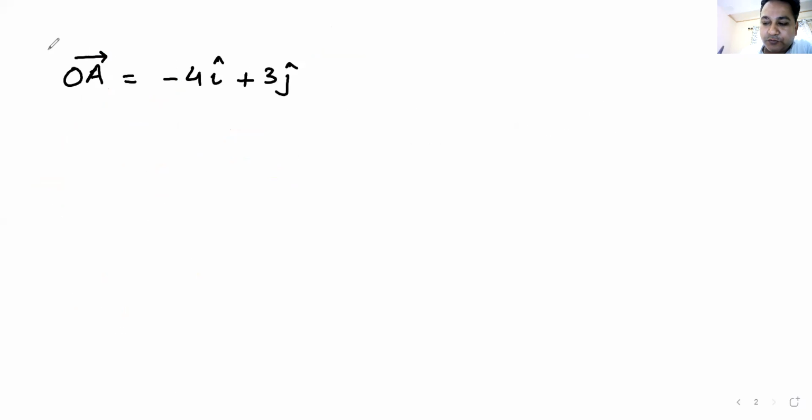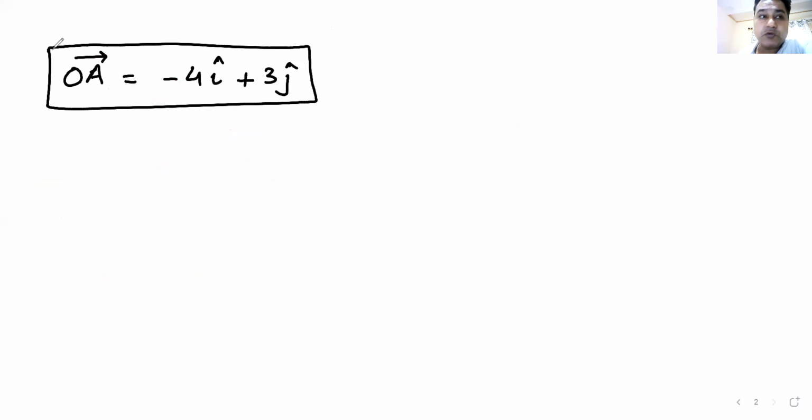What was the second thing that we did yesterday? Let me remind you. I gave you a vector, so I'm giving it to you again. OA vector is minus 4I plus 3J. I want you to find its magnitude, I want you to find its direction, and I want you to draw this vector, how it should look. So I'll just draw the X and Y axis.